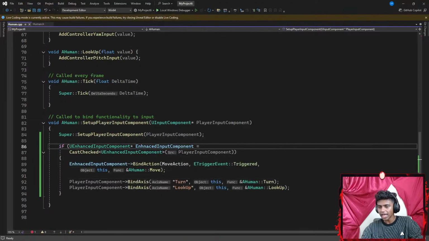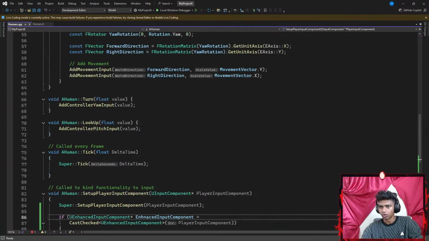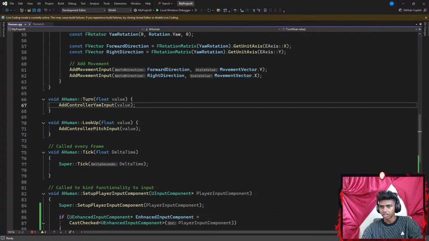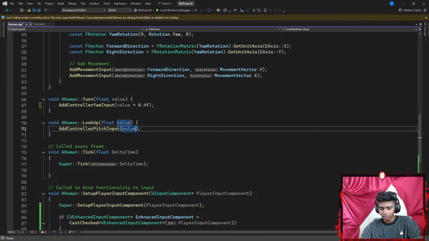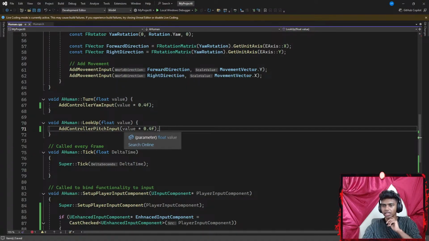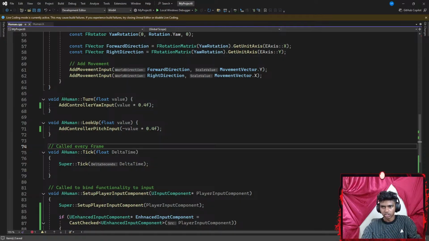Enhanced input. Firstly, I do want to decrease my speed, so my value is going to be multiplied by something like 0.4, floating point, ending with a semicolon. I'm going to go with something like multiplied by 0.4f, which is basically 40% of my original sensitivity. That's it, Control S to save the code. Now here's the thing. For my pitch, I want to go with a negative value. What if I go with a negative value? Okay, let's hit Control S to save the code.